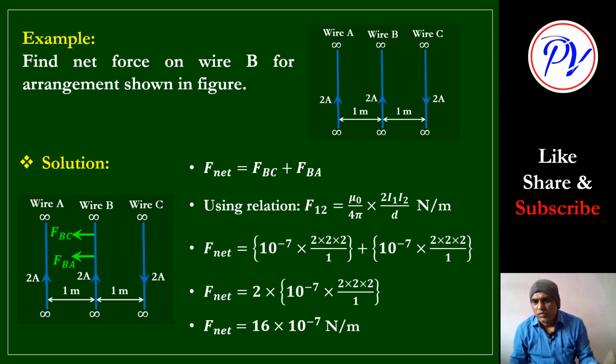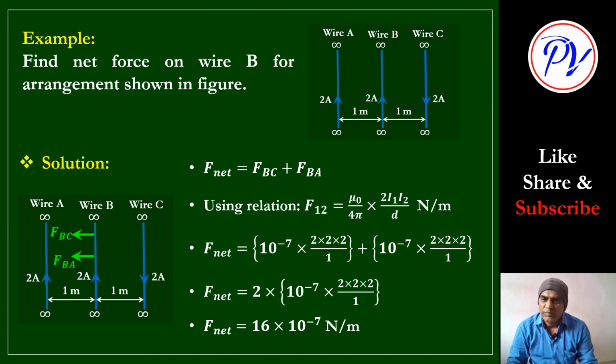Only two concepts we have discussed: current flowing through infinite wires. By using the right hand thumb rule, we have calculated the direction of magnetic field. By using the right hand palm rule, we have calculated the direction of force, and based on that, we have derived a formula for that magnetic force, and we have combined the forces. Then we changed the direction of one wire. Same principle we applied.